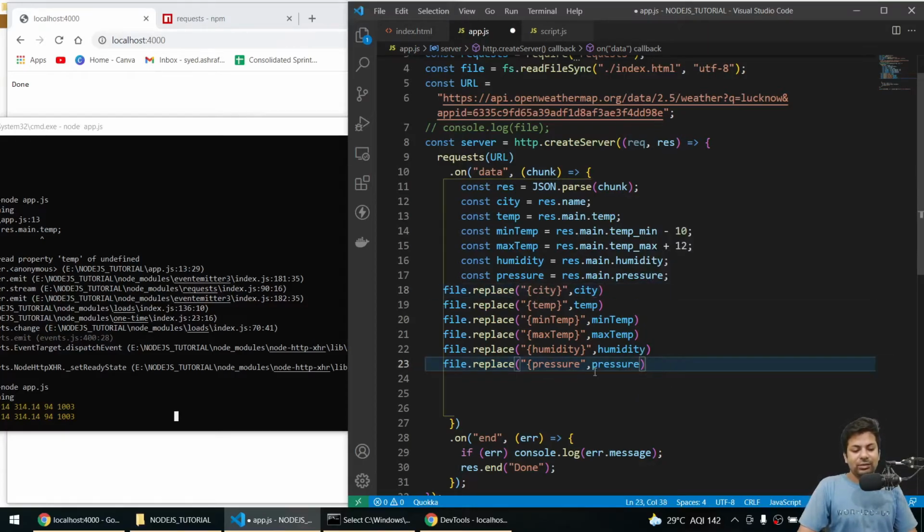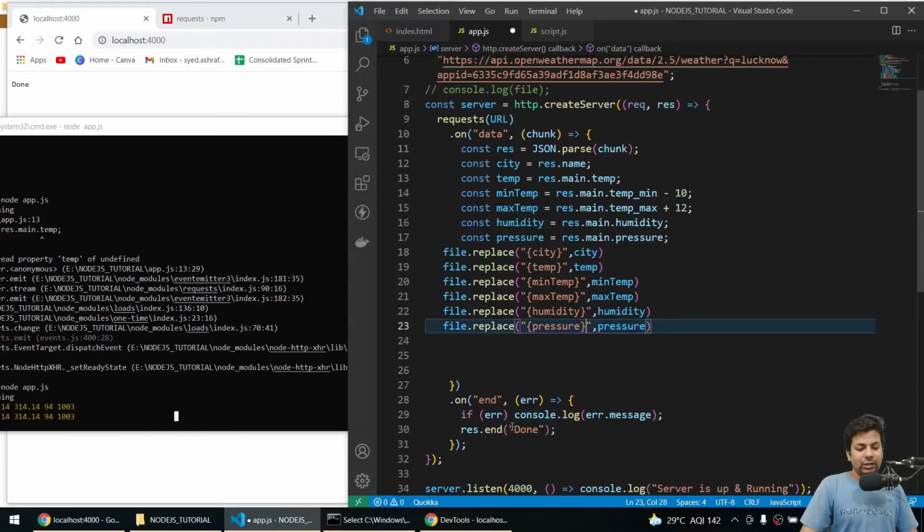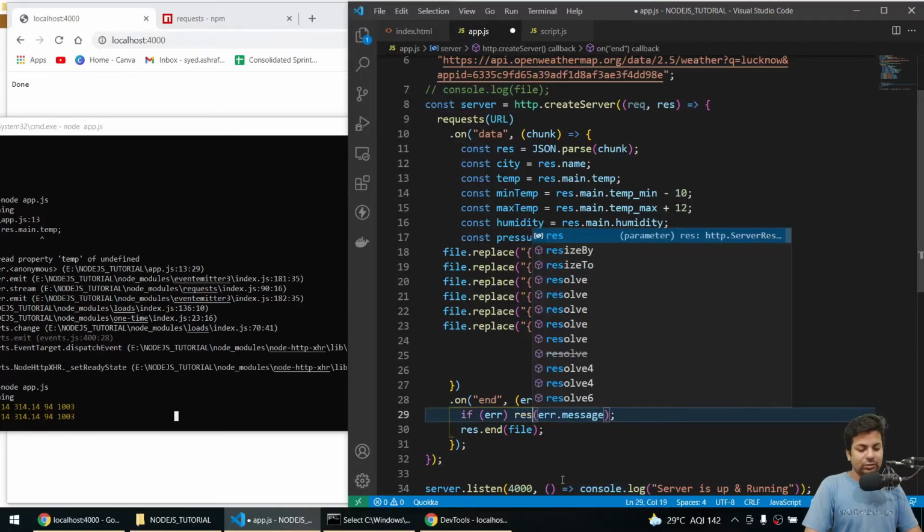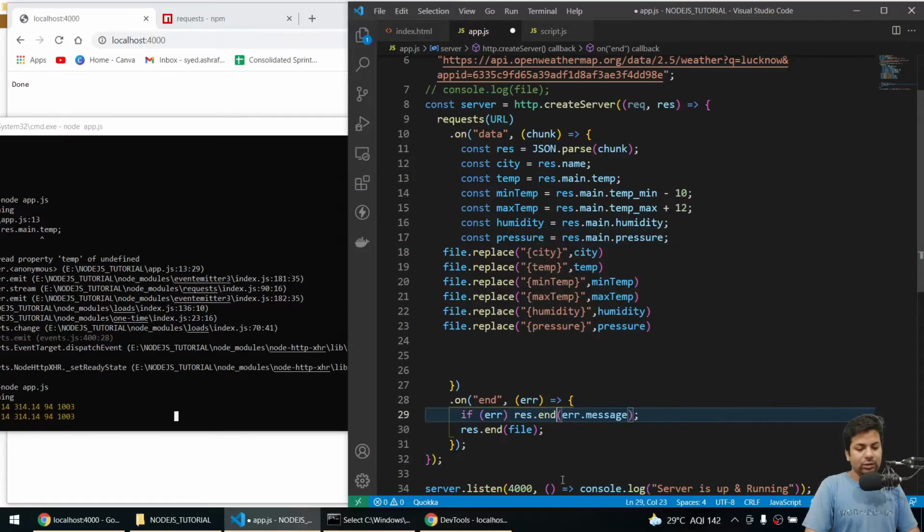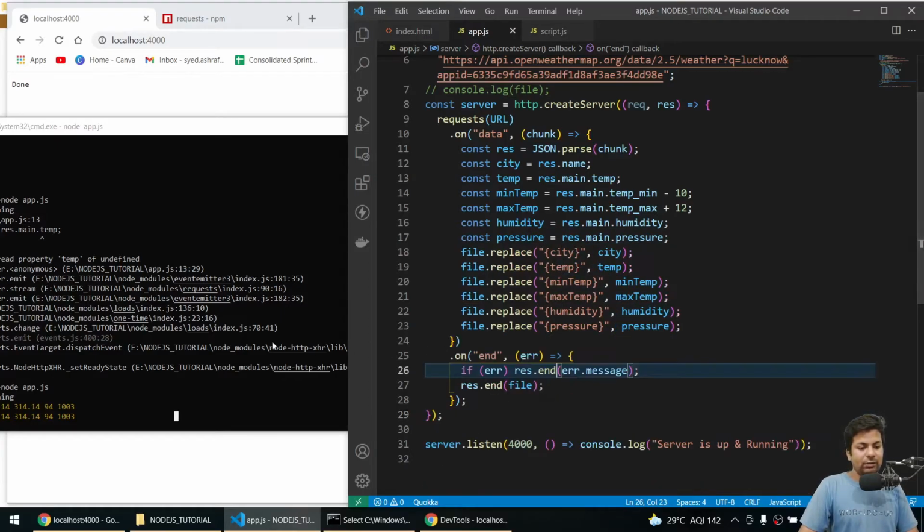So we are just replacing this stuff with the values I got, and here I just send the file, and if there is an error I'll say res dot end with the error message.